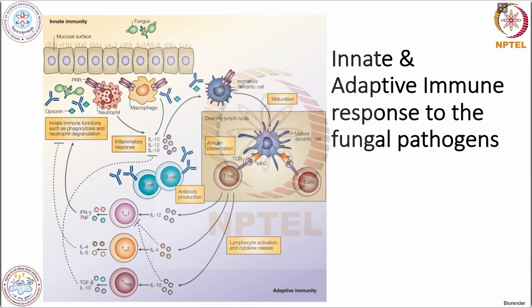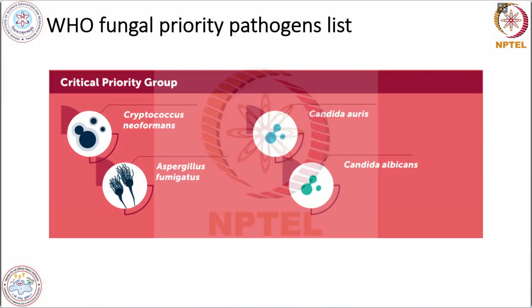However, both the innate and adaptive immune systems respond to fungal pathogens. All the immune cells of the body respond to the fungal infection, and cytokines like interleukins and interferons are also involved in the response. Antibodies are also produced to fight the fungal infection. So both your innate and adaptive immune systems work together for protection from fungal pathogens.